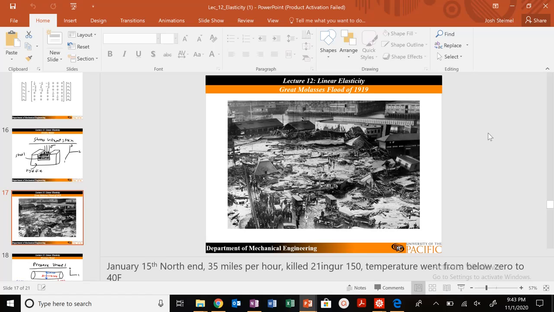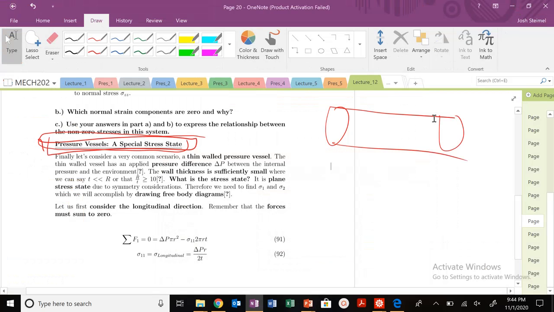Well, if you've ever lived in Boston, the temperature went from below 0 to 40 F in a matter of hours. So obviously that caused those pressure vessels to increase in pressure and burst. It is a critical parameter, and we want to understand this stress state. So, a very common scenario: a thin-walled pressure vessel with some internal pressure, a pressure difference delta P between the internal pressure and the environment.